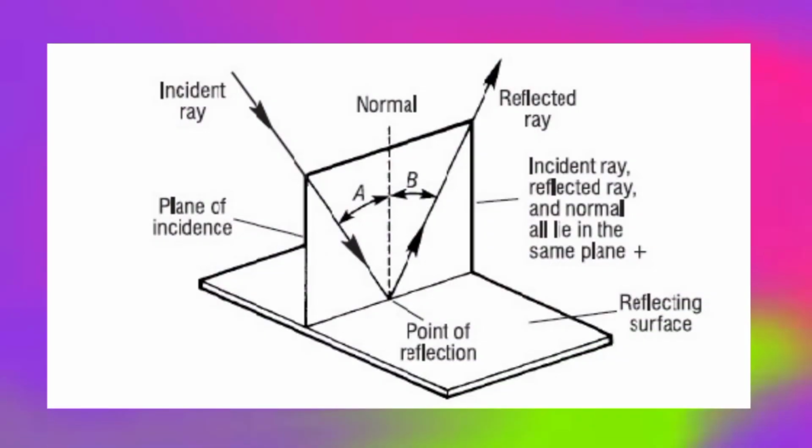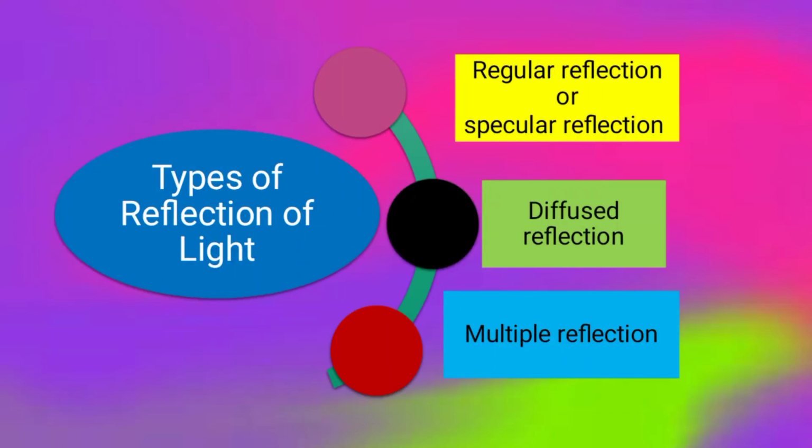So here, this is an incident ray and this one is a reflected ray. This A is the angle of incidence and B is the angle of reflection. This one is the normal. This denotes the plane of incidence, and the ray falls on the reflecting surface, a smooth surface. It may be a mirror or any solid surface. So here the incident ray, reflected ray and normal, all three lie in the same plane.